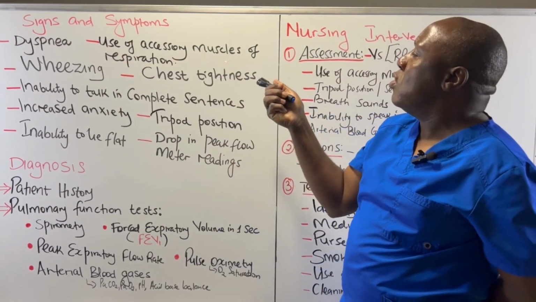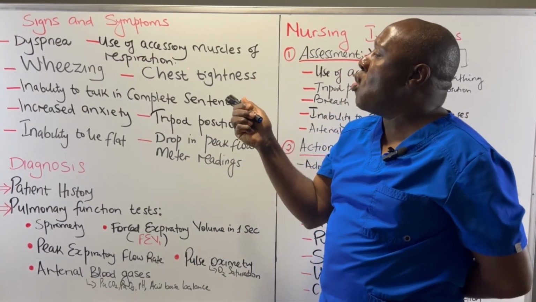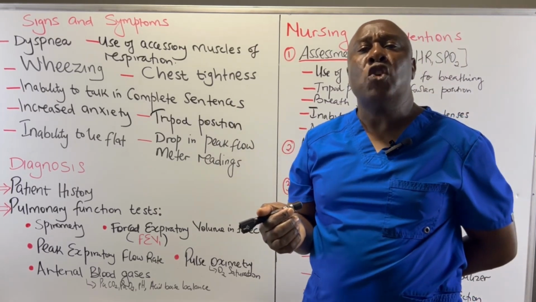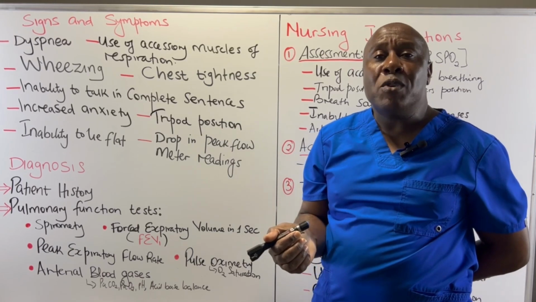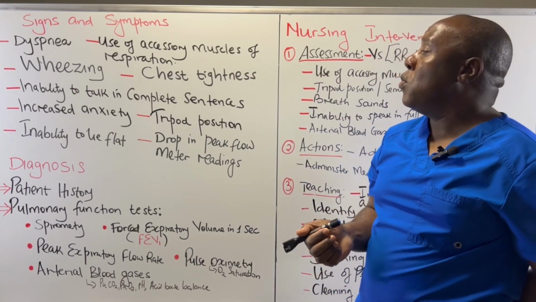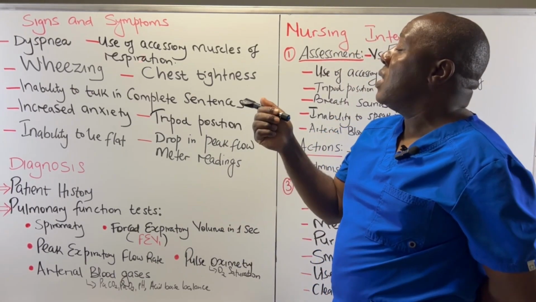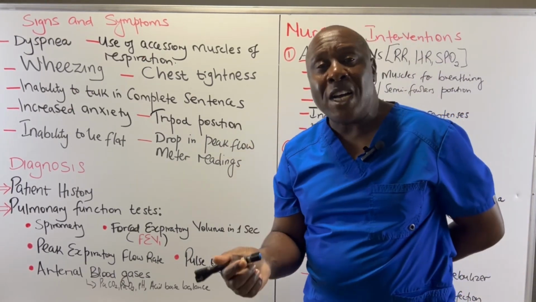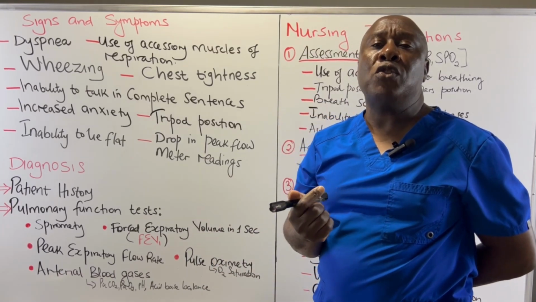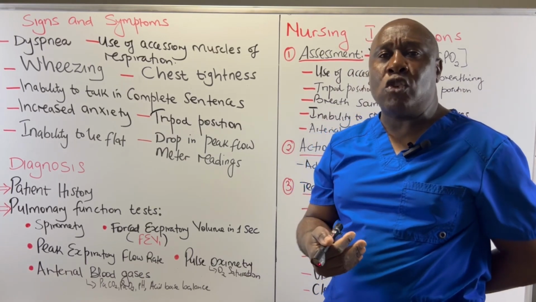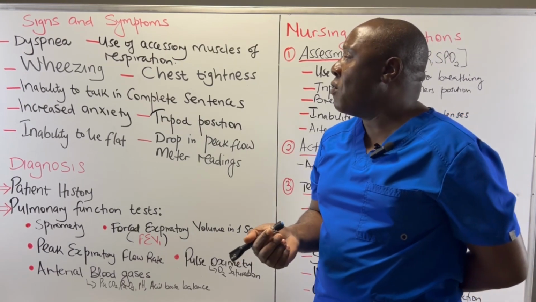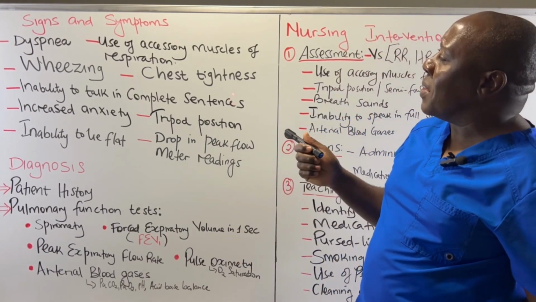And then we also have use of accessory muscles of respiration. Now, asthma causes increased work of breathing. These patients, because of the narrowed airway, have to work harder to move air through their airway. So we are going to see increased use of accessory muscles, for example, the sternocleidomastoid muscles. We are going to see increased use of the external intercostal muscles. So they breathe using these muscles to try and move air into and out of their lung.